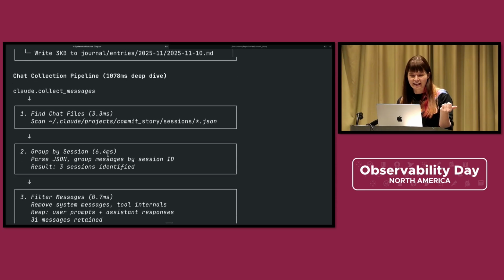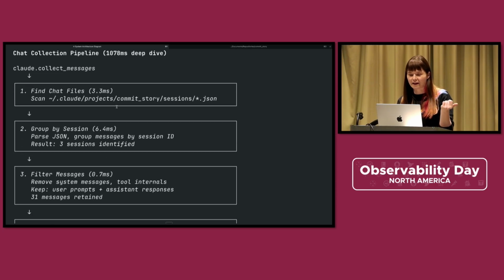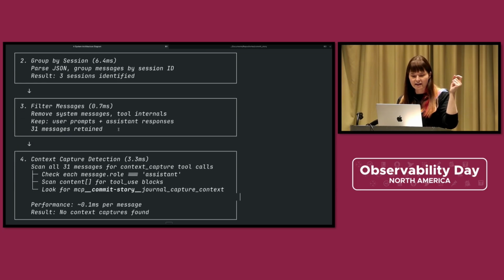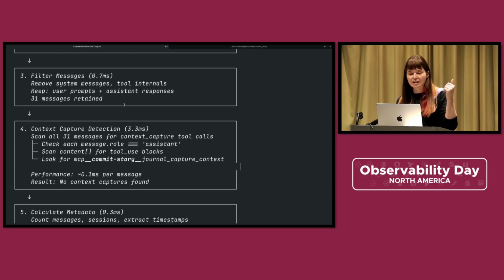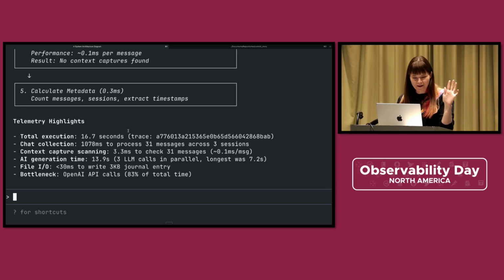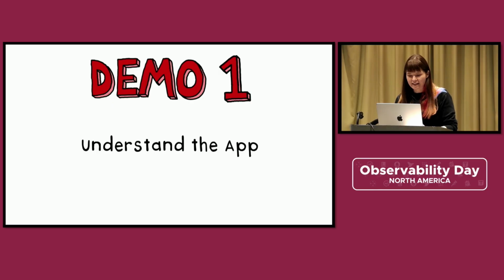And here it is zooming in on the chat collection pipeline. Find the chat files, group by session. Sometimes people have more than one tab of Claude Code open at the same time, so we want to group by session so that the AI can understand it better. We're going to filter messages. We're going to do context capture. That's part of an MCP server. Don't you worry about that. And then some telemetry highlights. It knows a lot about my code base without doing any of the normal grep for patterns and static code analysis that it normally does. So, back to the slides.